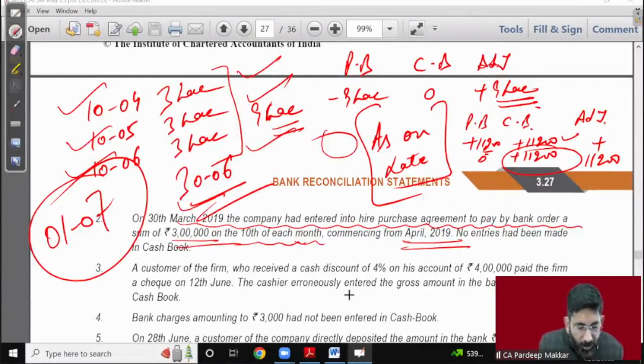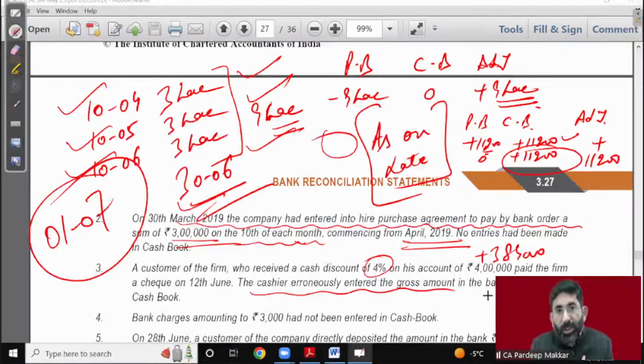Third point on illustration number 10, that is very simple. We have received a check after discount of 4%. That is, check is received for rupees 3,84,000. Obviously, whatever amount of check is received, that will be added in bank, in passbook. But cashier means our cashier. Cashier means account holder's bank column of cash book.